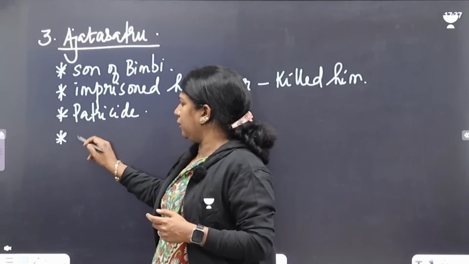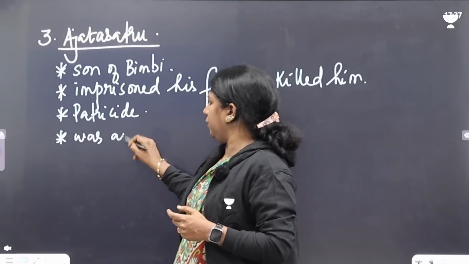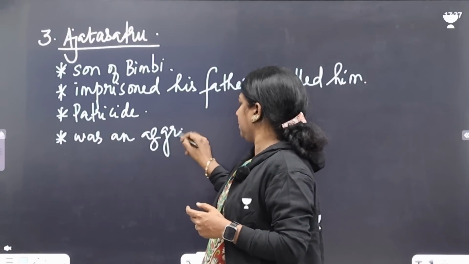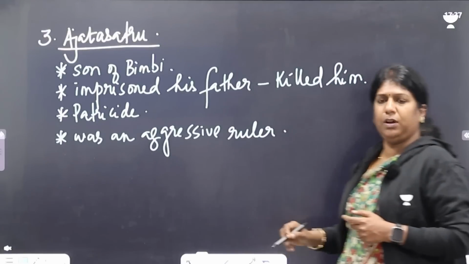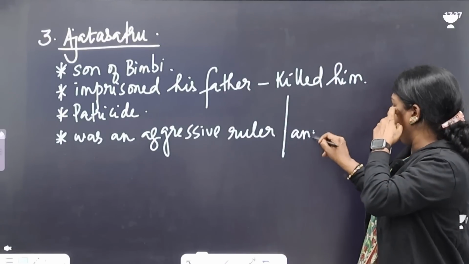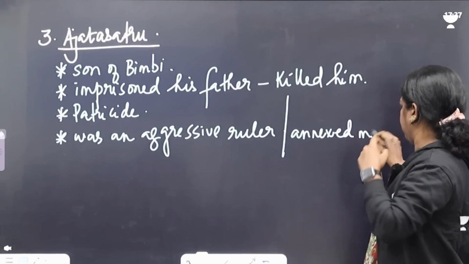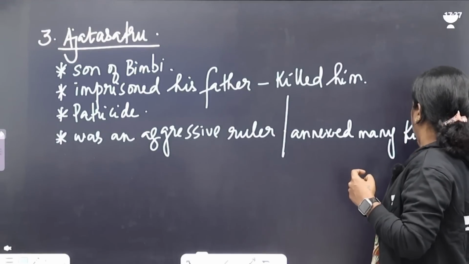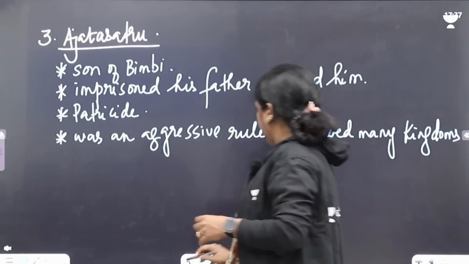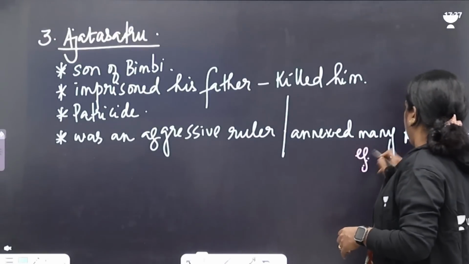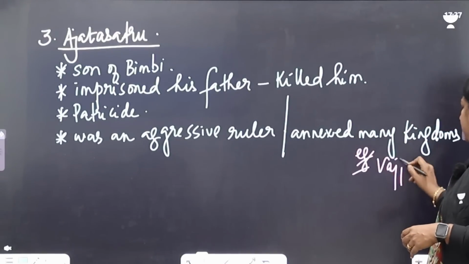If you look at Ajatasatru, he was an aggressive ruler and annexed many kingdoms. For example, he broke the Vajji confederacy.